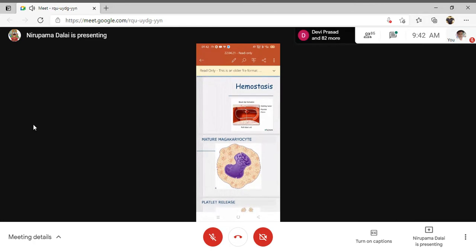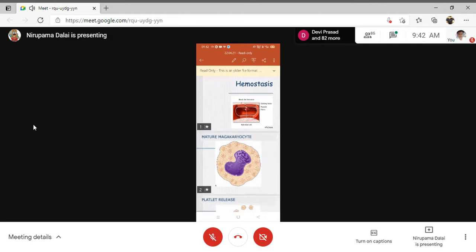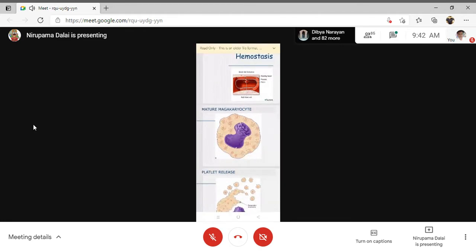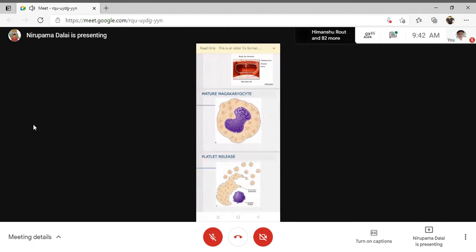Now come to the structure of platelets. They are generally like the other cells, like red blood cells and white blood cells. They also originate from the pluripotent hematopoietic stem cells. These pluripotent hematopoietic stem cells can give rise to committed stem cells. Committed stem cells then give rise to pro-megakaryoblasts.